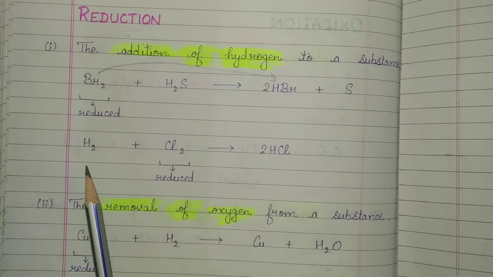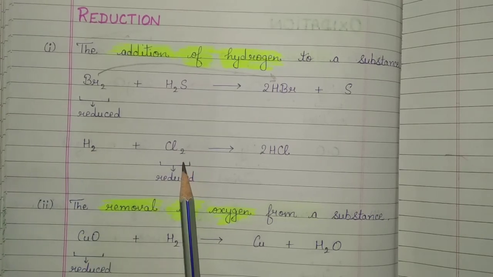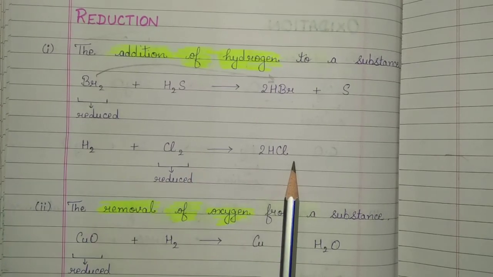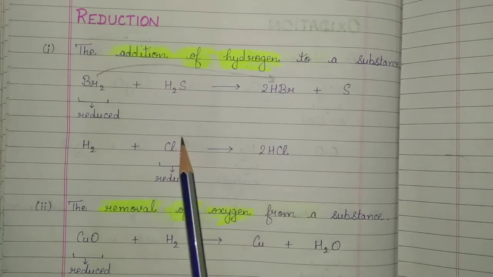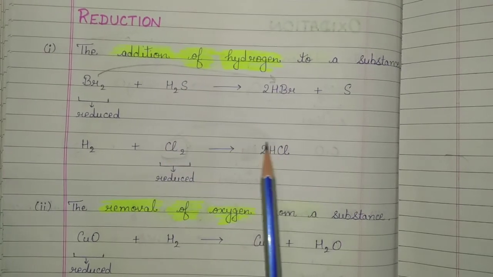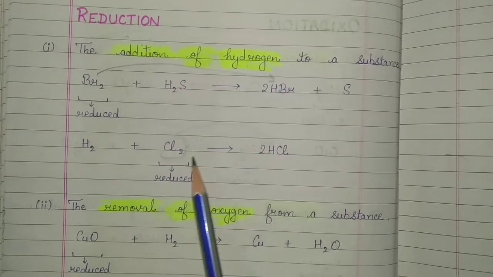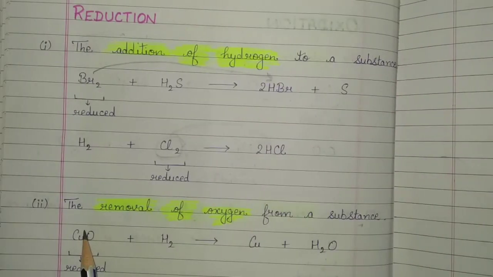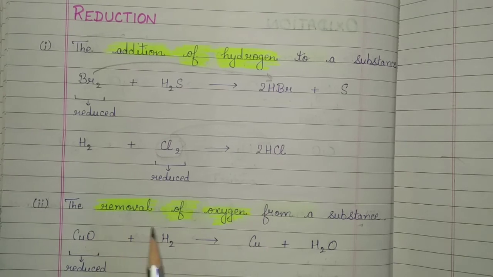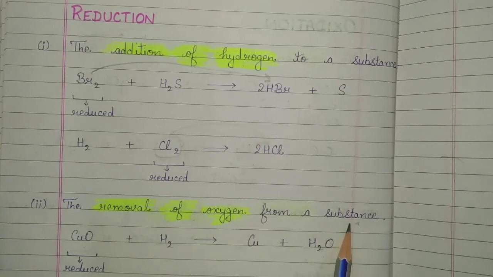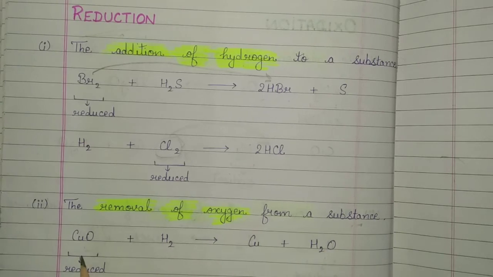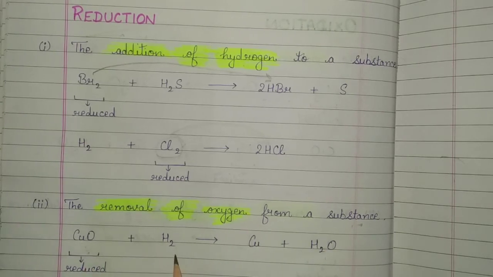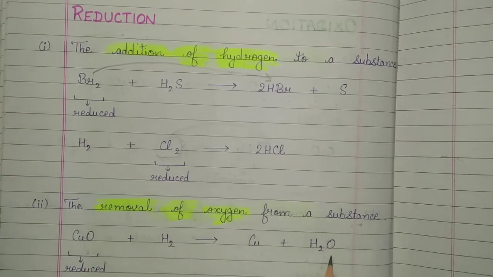In the next example, hydrogen reacts with chlorine to form hydrogen chloride. And as hydrogen is added to chlorine to form hydrogen chloride, that's why chlorine is said to be reduced here. Reduction may also be defined as a process which involves the removal of oxygen from a substance. For example, in this reaction, cupric oxide reacts with hydrogen to form copper and water.